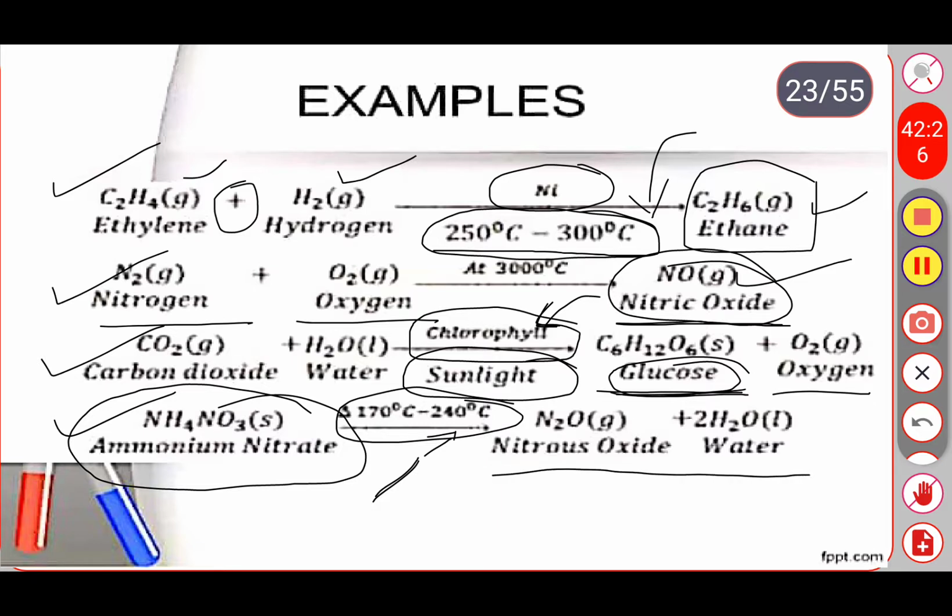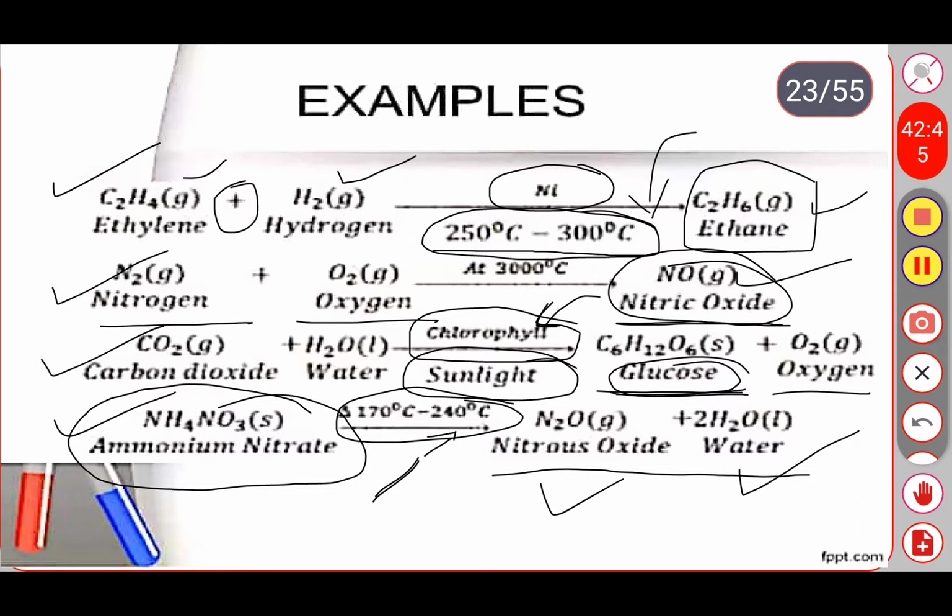The first substance is nitrous oxide and the second one is water. So these are the two substances we get from the ammonium nitrate.